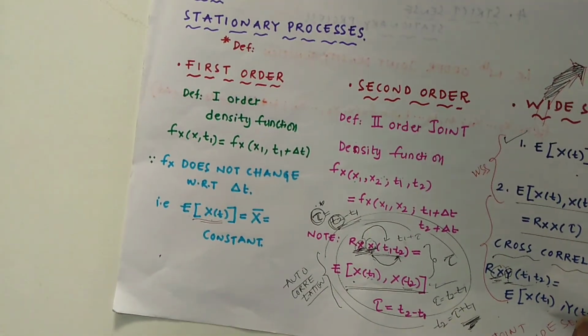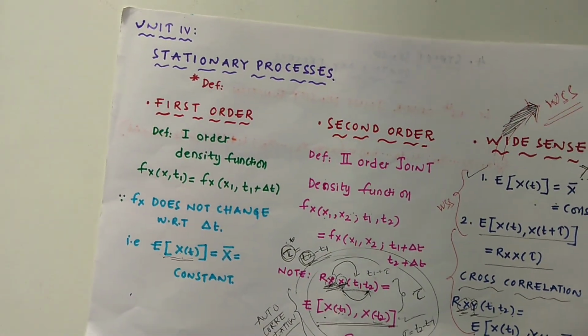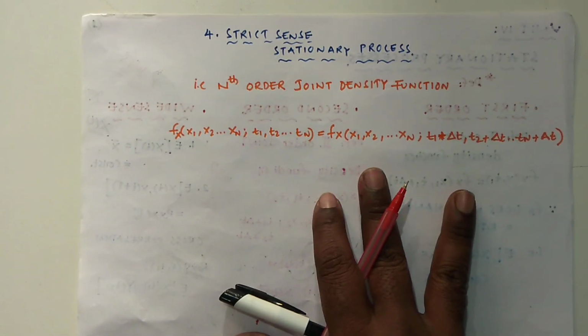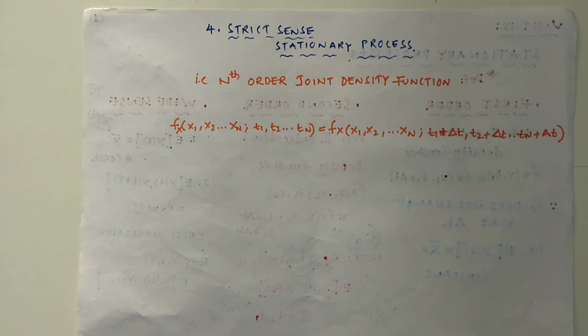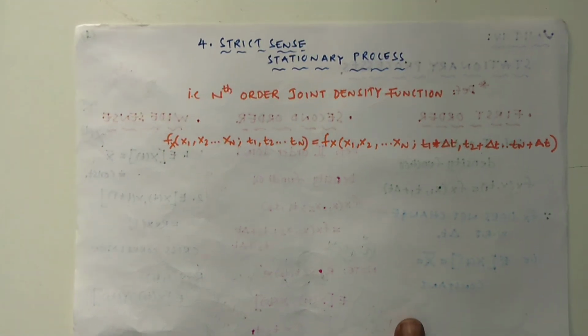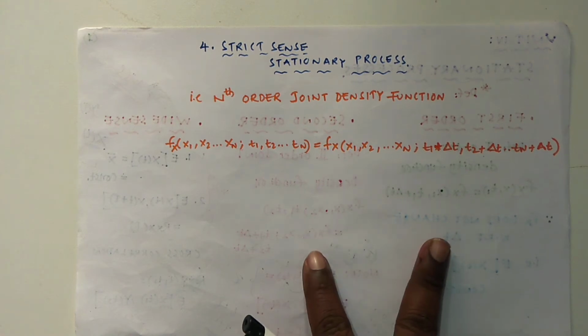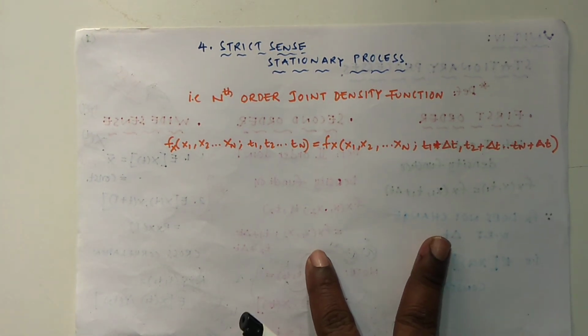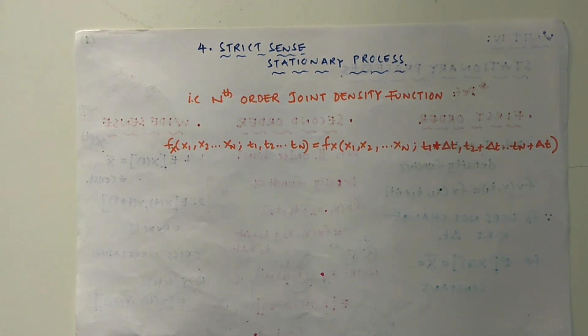With the fourth one, this stationary process will be closed. It is very, very important from the examination point of view. This is the fourth one, that is the strict sense stationary process. You should know the definition of each and every process. A stationary process is nothing but one where all the statistical properties of a random process do not change with the time shift.